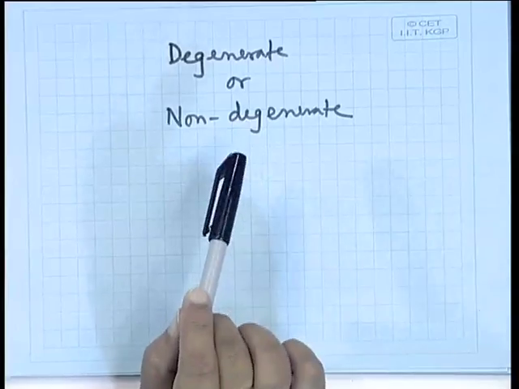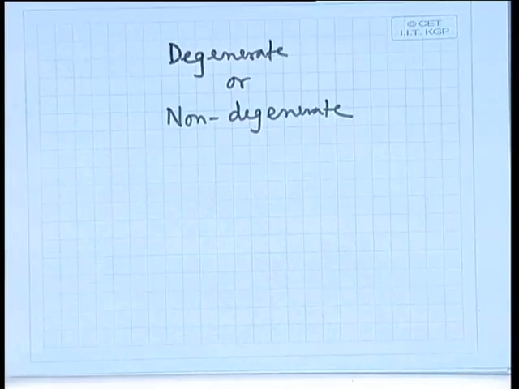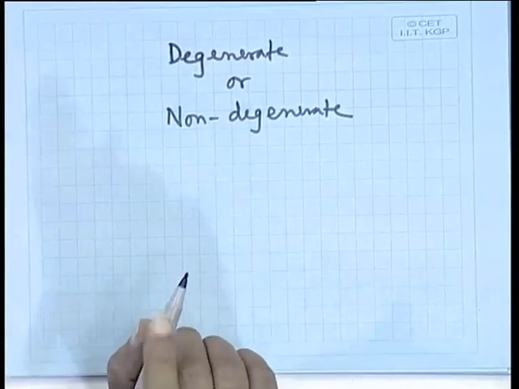Now, another thing is the degenerate and non-degenerate semiconductor. What are those? One is degenerate, another is non-degenerate. In my last lecture we introduced the concept of density of states, and we shall use it today also in my second lecture. Density of states is a concept where you can get the number of available states for electrons or holes in the material.